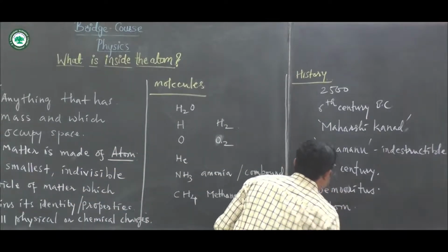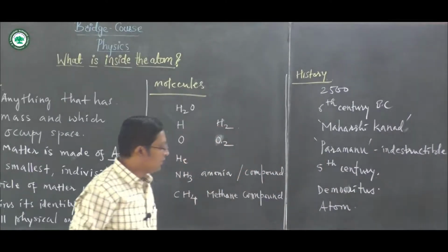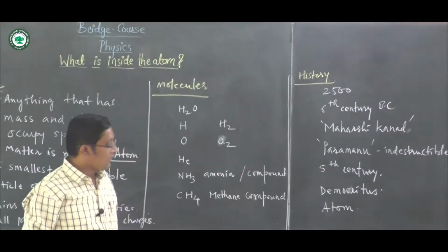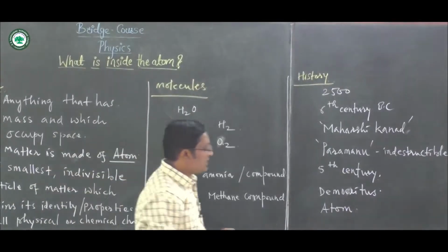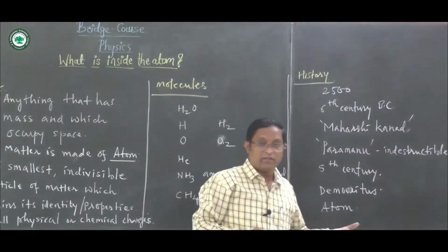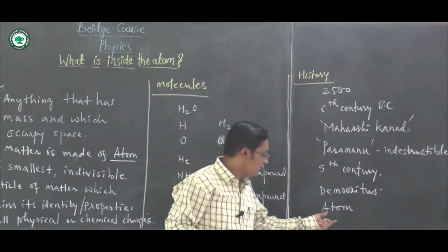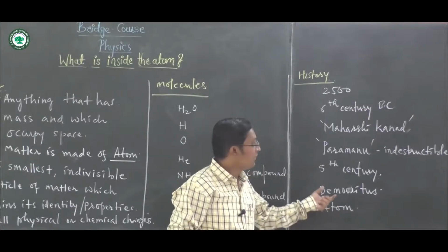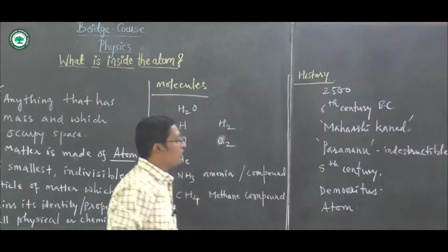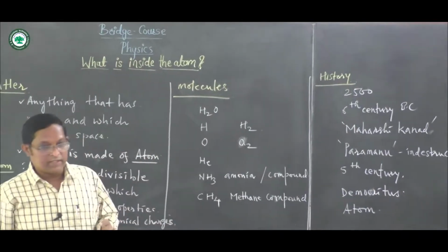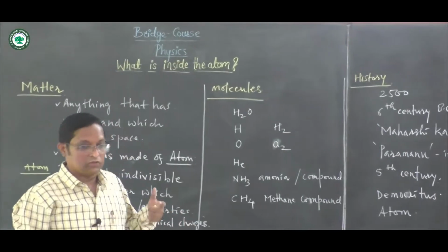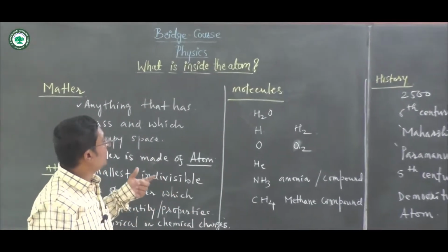It is derived from the word atomos. It means that which cannot be cut further. The atom means which cannot be cut further. This is about the history of the atom, which has a long history of 2500 years, right?